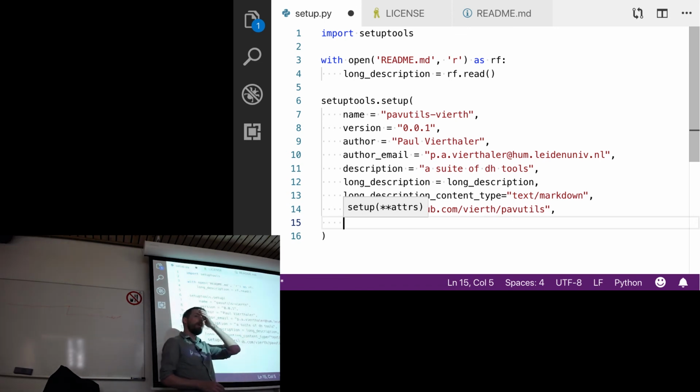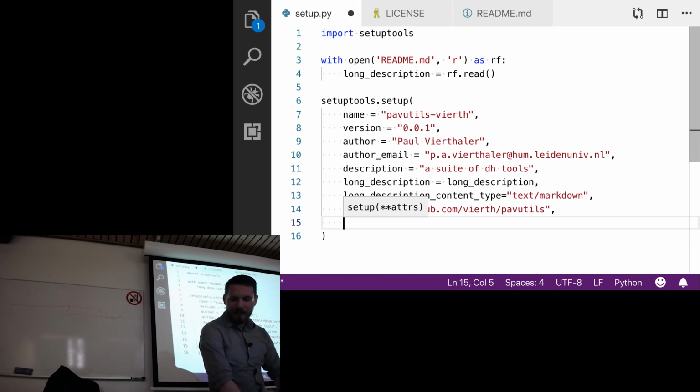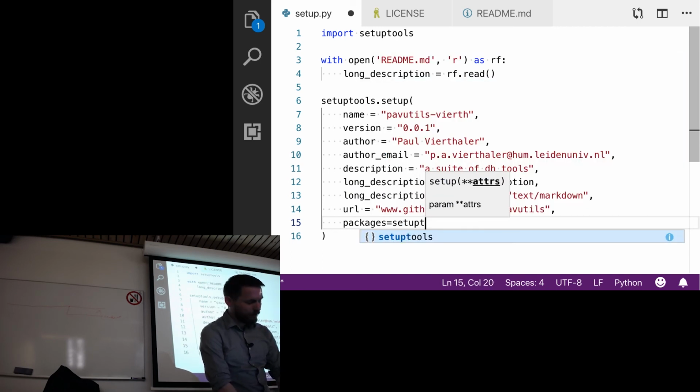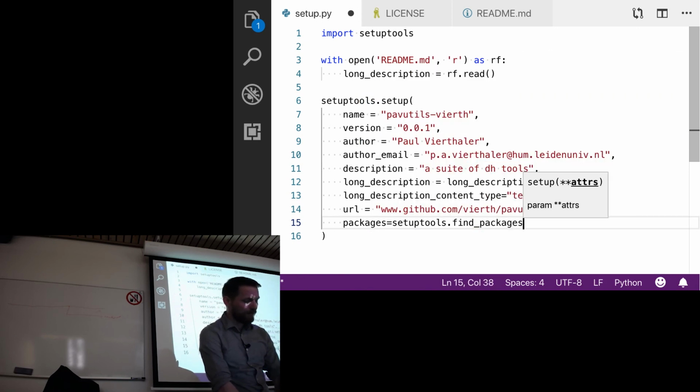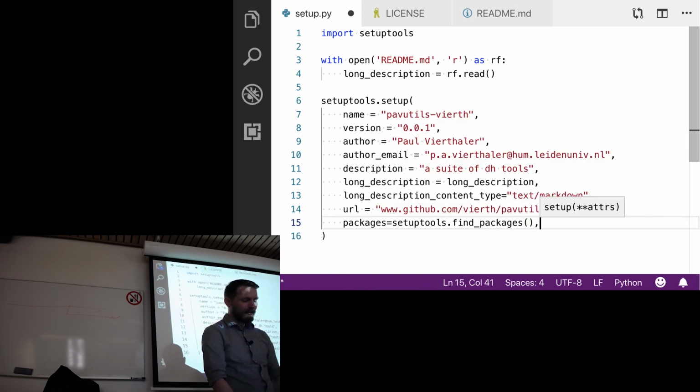I want to tell Python what are the packages that my package relies on. So if I'm importing NLTK, I should be telling setuptools that I'm doing that. But I don't want to have to remember everything that I imported. So what I can do is say packages equals setuptools.find_packages(), with the parentheses there.